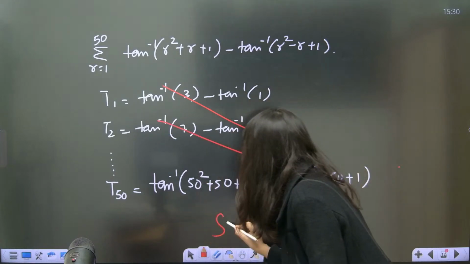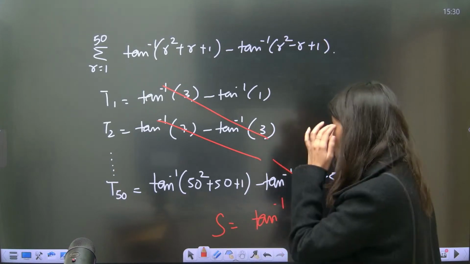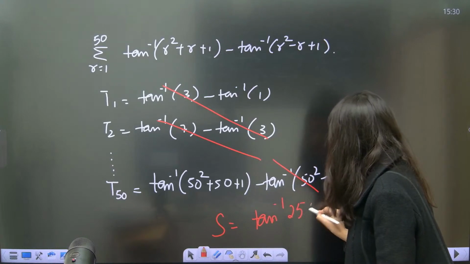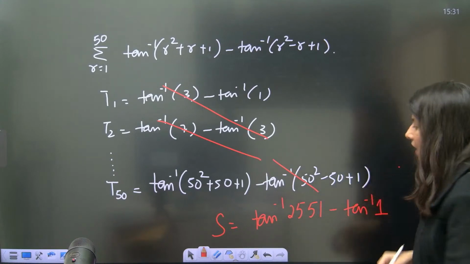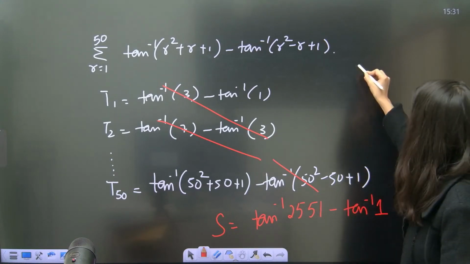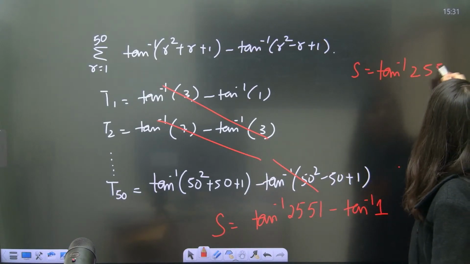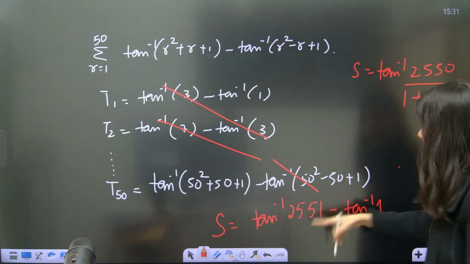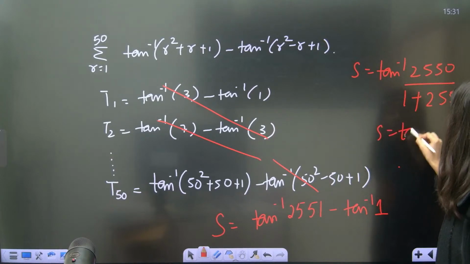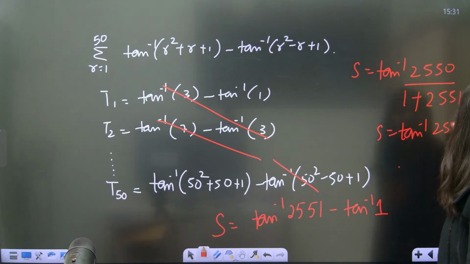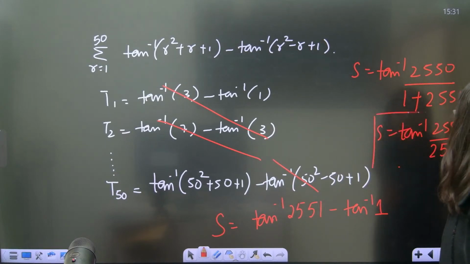So sum will be equals to tan inverse 50 square is 2500, 2551 minus tan inverse 1. Now apply again tan inverse X minus tan inverse Y. So sum will be equals to tan inverse (A minus B) 2550 whole upon 1 plus 2551. So S is nothing but tan inverse 2550 whole upon 2552. This is your tan S.